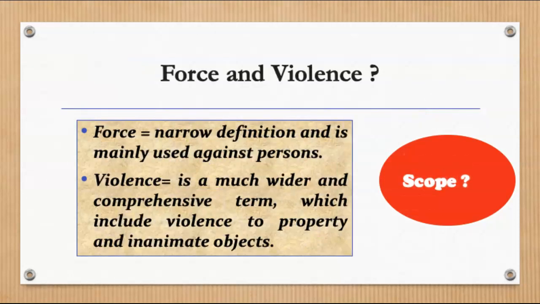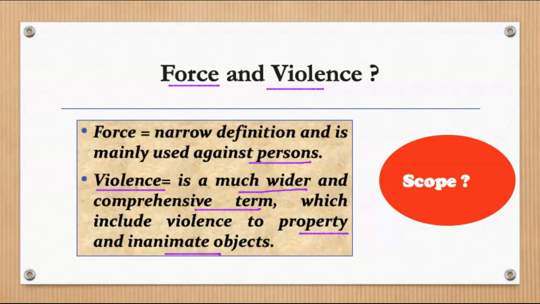Moving forward, now the 2 terms we used are force and violence. Discussing briefly the scope of both of them. Firstly, force relatively has a narrow definition. That means it is mainly used against persons. But when I'm referring to violence, it is a much wider term and is a comprehensive term which includes violence to property and inanimate objects. So basically, rioting will be committed when you use force or violence against a person or against any inanimate object or any property or any other object.